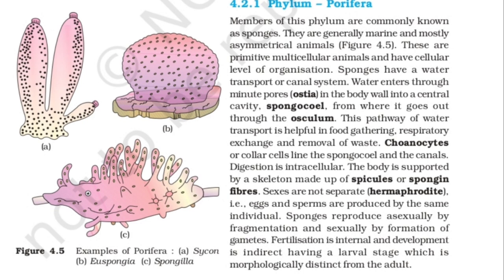So these are the characters of phylum Porifera. These are the general characters. This phylum Porifera is again classified into different classes, which we will learn in another video.